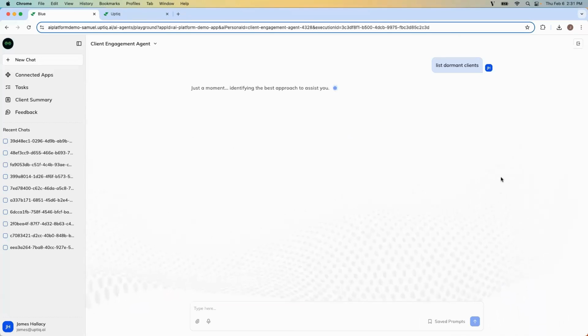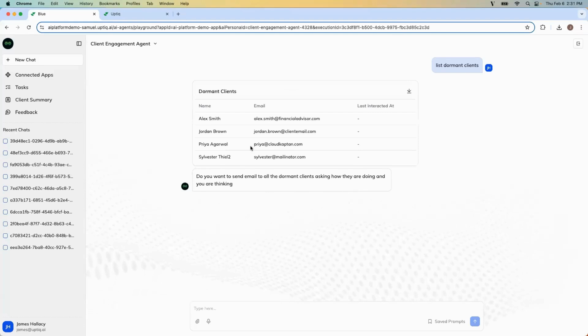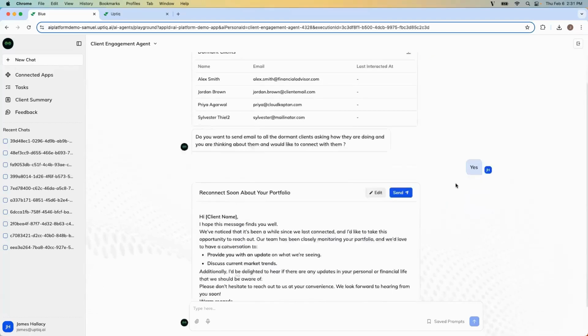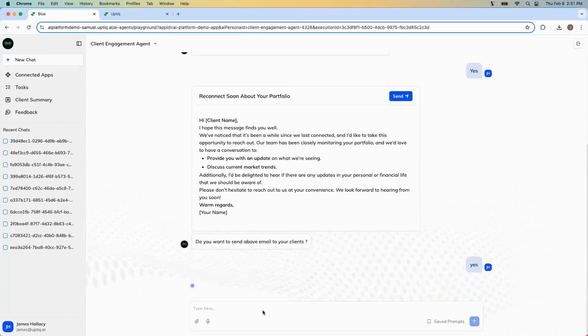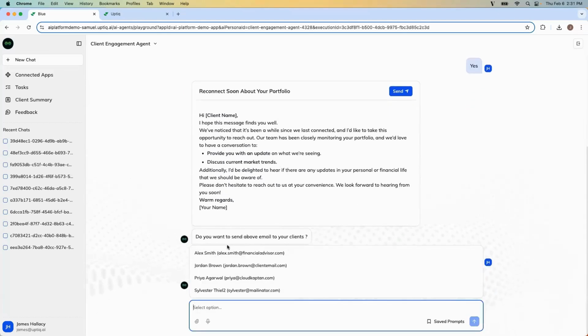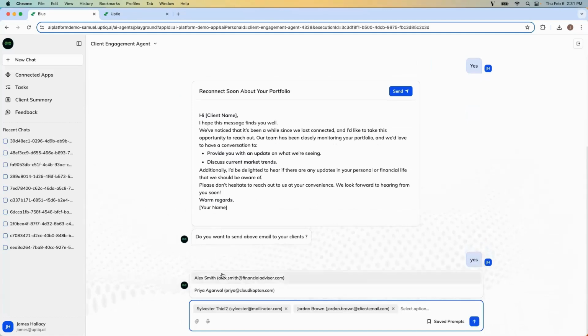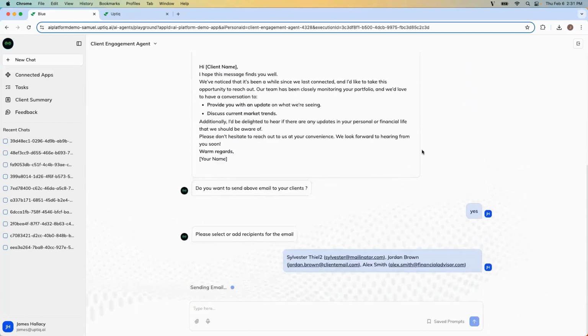So in order to combat that, I can simply come in, say, provide me a list of these clients. It will pull this list and it will prepare an email for me to connect with them. I'll go ahead and say yes. It will generate that email and I can say yes to send these to the clients. Let's say maybe these were intentional and I don't want to send this to Priya, but I want to send it to the rest. I can pick and choose and then I can send it off.